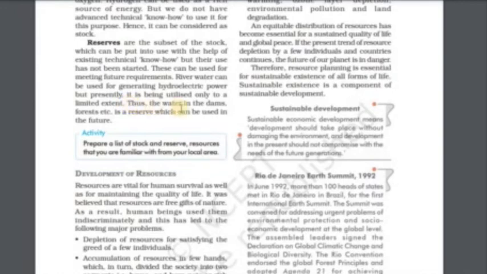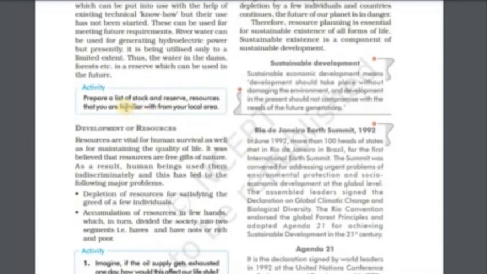Thus, the water in the dams, forests, etc. is the reserve which can be used in future. Activity: prepare a list of stock and resources that you are familiar with from your local area.